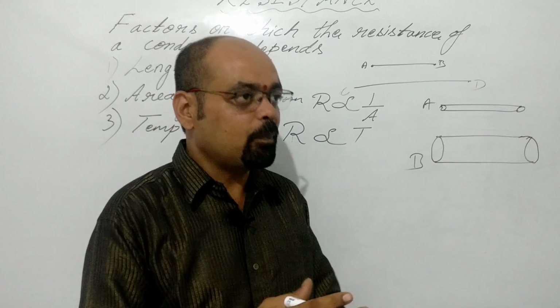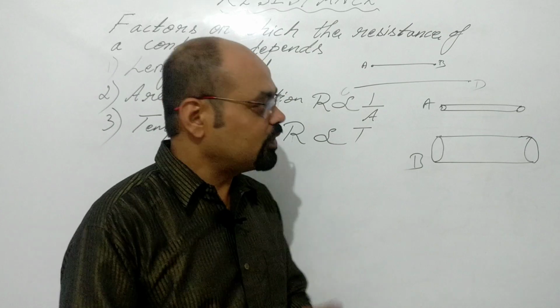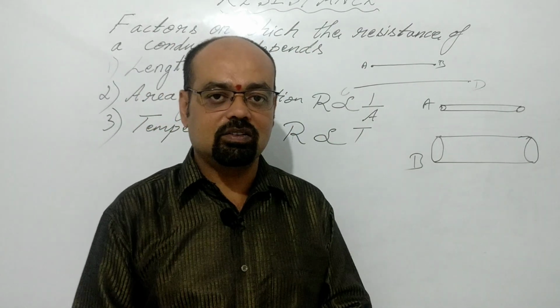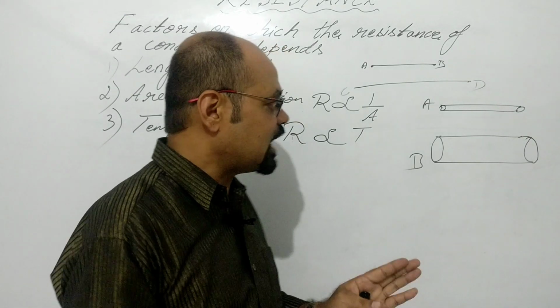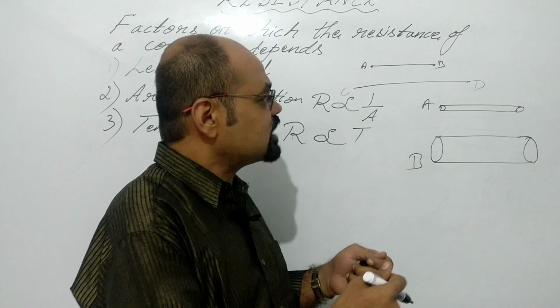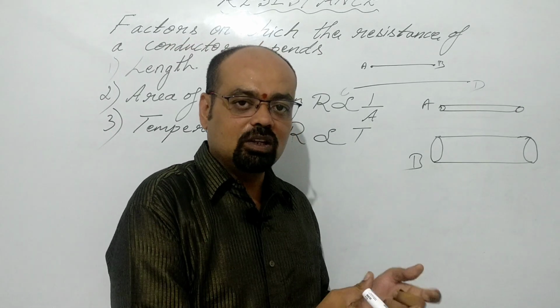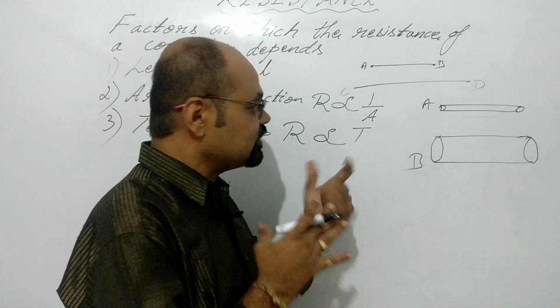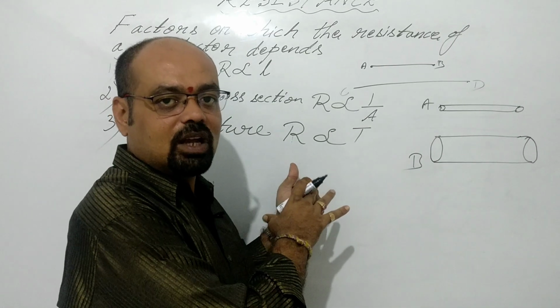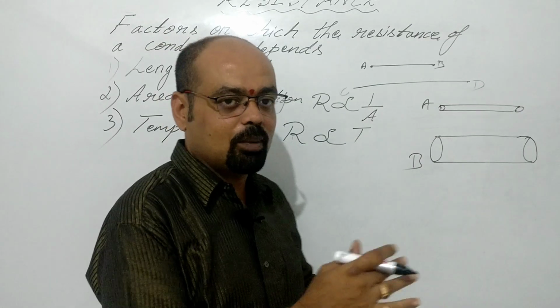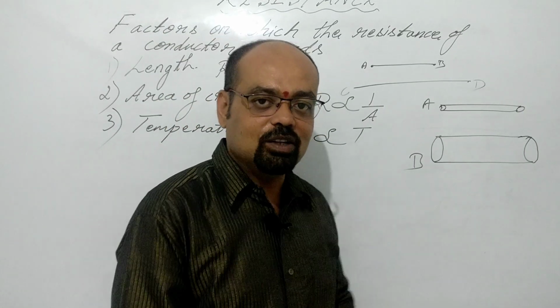It means if the temperature of any conductor increases, then the resistance also increases, and the flow of current reduces. When you start heating a rod, due to that heat the temperature is increasing, and due to the increase in temperature the resistance also increases, and due to the increase in resistance the flow of current reduces.